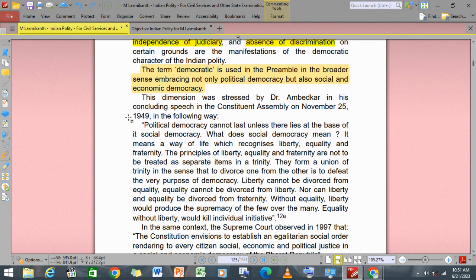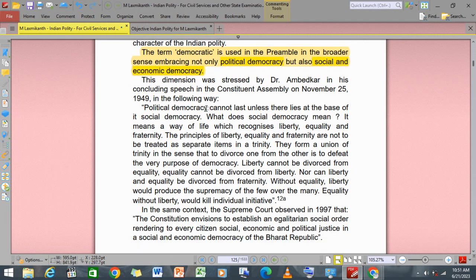The term democracy used in the Preamble is in a broader sense, embracing not only political democracy but also social and economic democracy. That means we have political democracy and we have social and economic democracy as well.